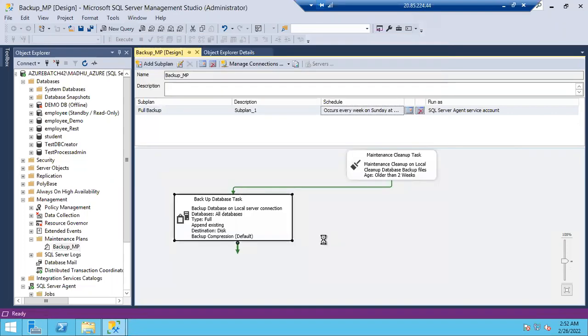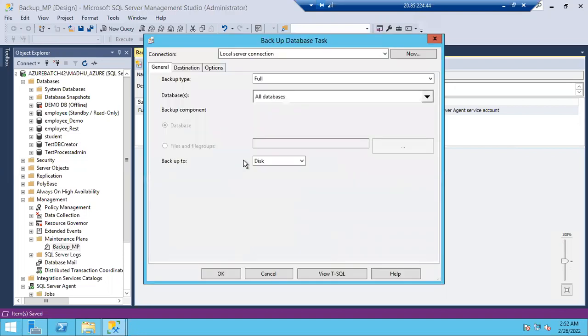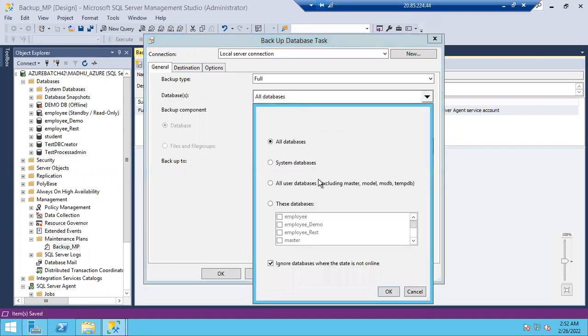Okay, guys. So here, if you see, there is no way to skip the standby databases backups. Can we take the backup on the standby database? No, sir. The employee database is standby and read only. Standby means read only; automatically you will get this read only. Here we selected ignore databases where restricted. It will ignore only demo DB, so you do not get any error for demo DB. But standby, it is not ignoring.